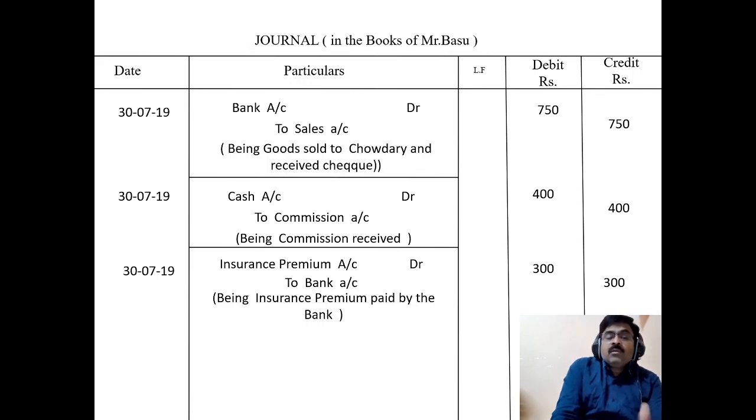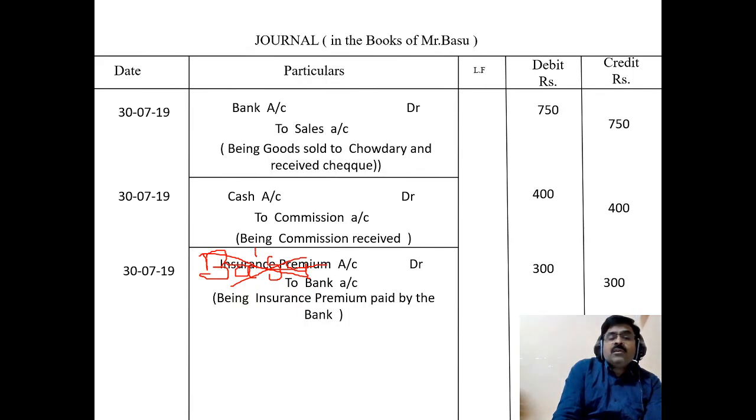To clarify this one, I write it here. What you have to write here is not insurance premium account. You have to write Basu account. Why Basu account? Basu is the receiver. Basu is receiving the amount. And one more thing, we shall not write his name also, he is the owner.